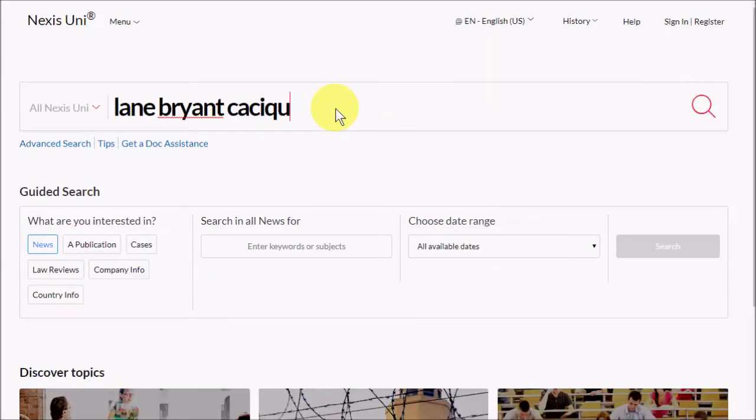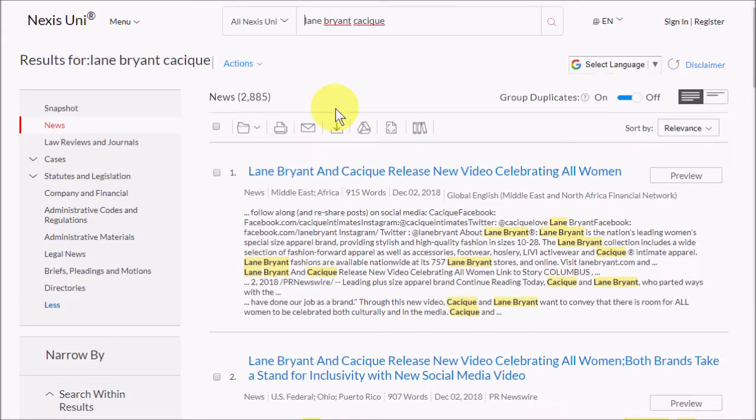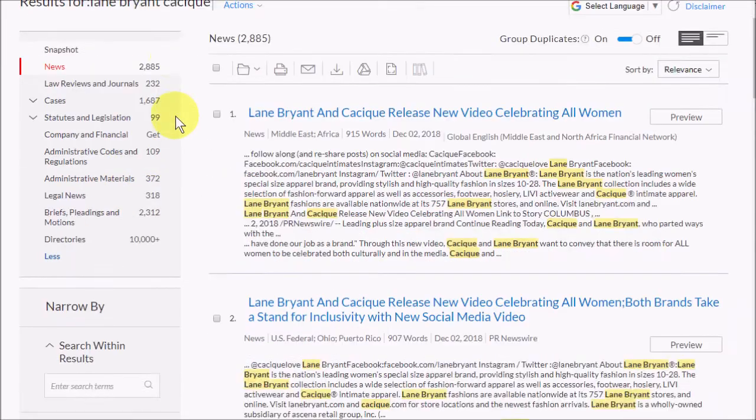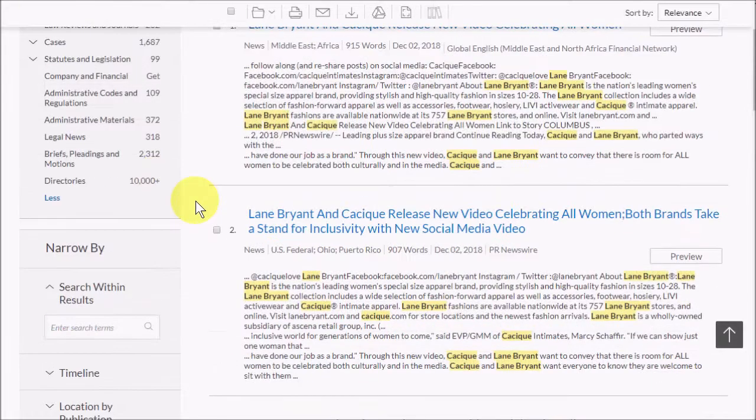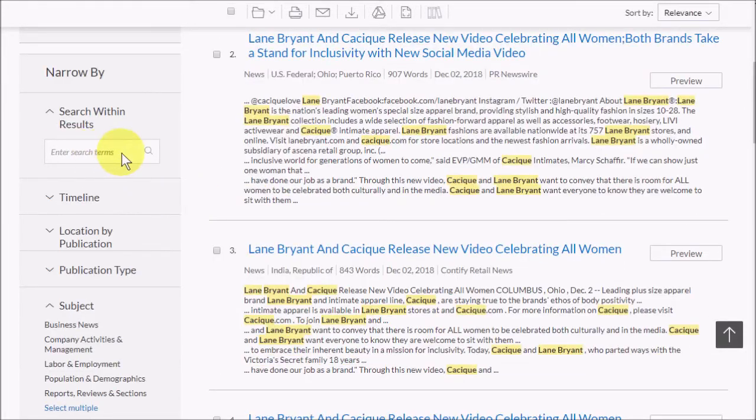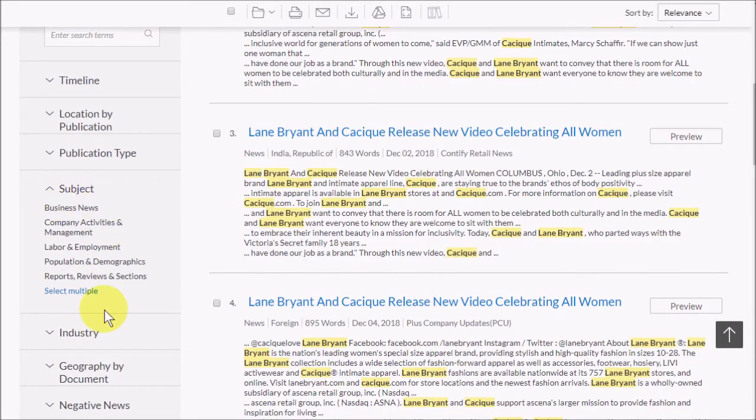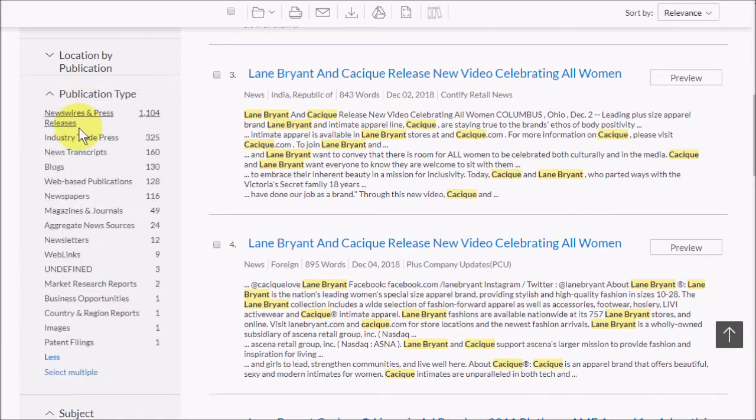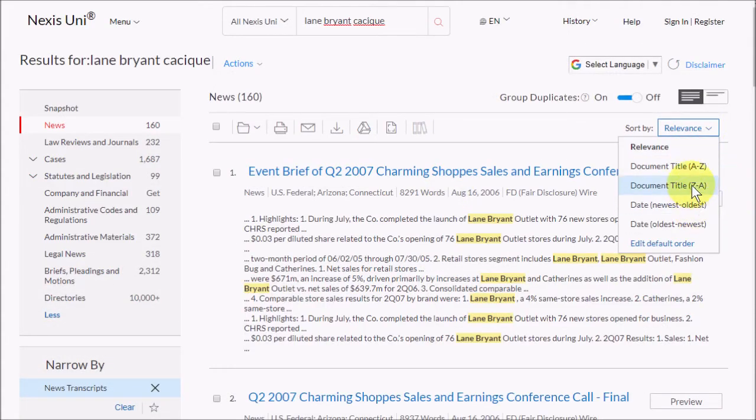It's also totally fine to just go ahead and do a general search right away, and then filter your results using the left-hand menus. For instance, I can narrow it down by date or search within the results, or look for a particular type of publication. Like, let's say I wanted news transcripts. At the top, I can also sort things by date if I like.